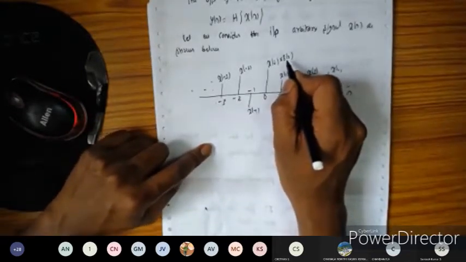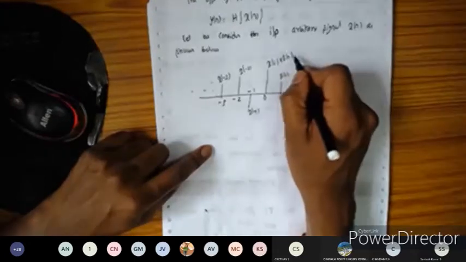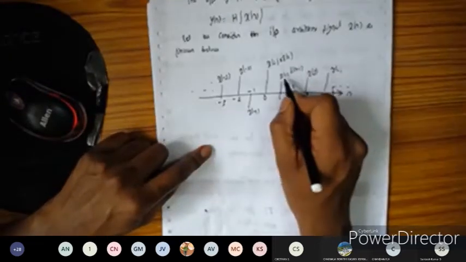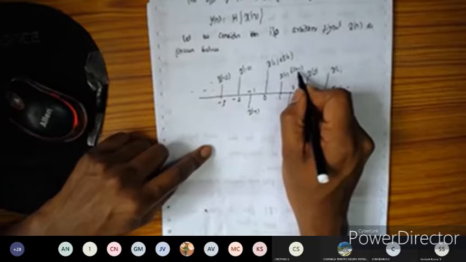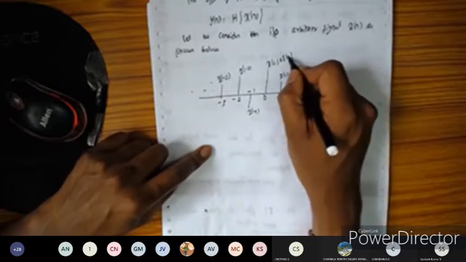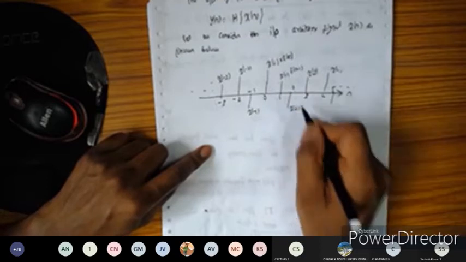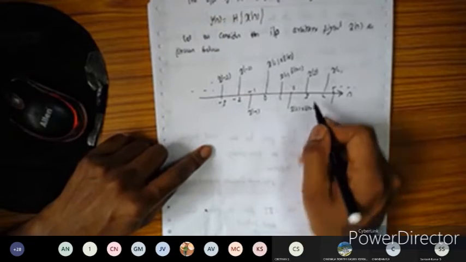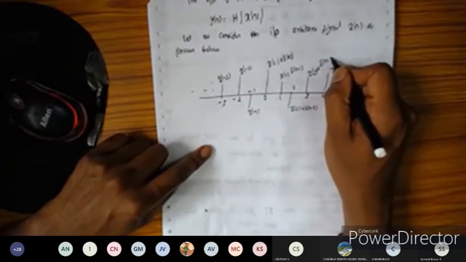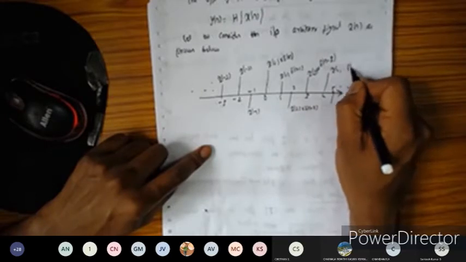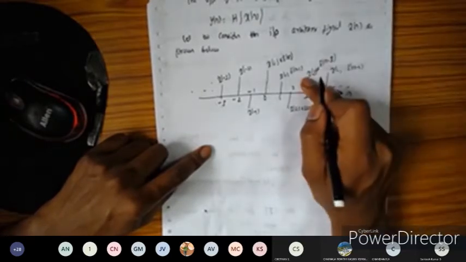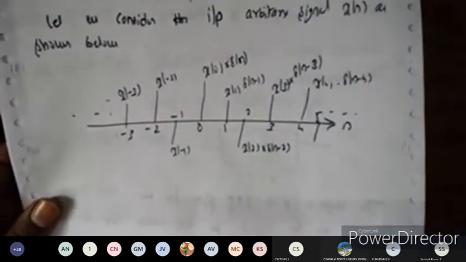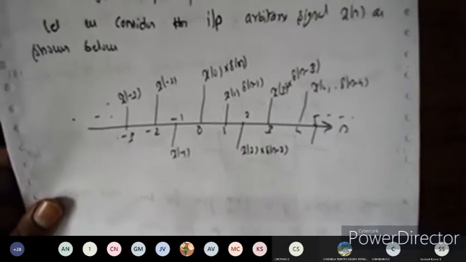I can express the time delayed sequence. At n is equal to 1 I can represent it as delta of n-1. And this one at n is equal to 2, I can express as a product with delta of n-2. If I substitute n is equal to 2, I get it here. So this one as a product of delta of n-3, and this as a product of delta of n-4, because multiplying one with any sequence will remain the same. That's why I'm going to multiply this with the delta impulse function here.